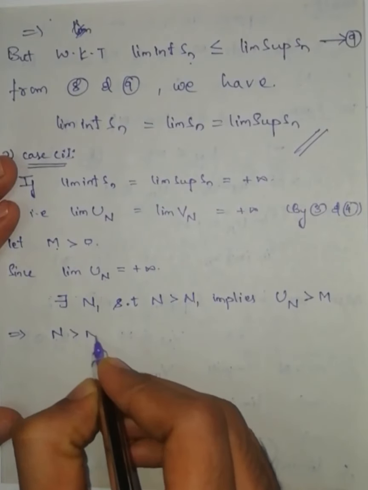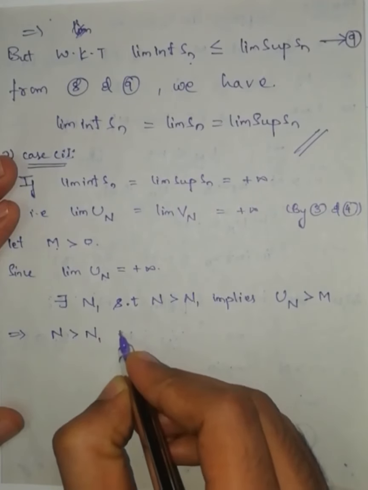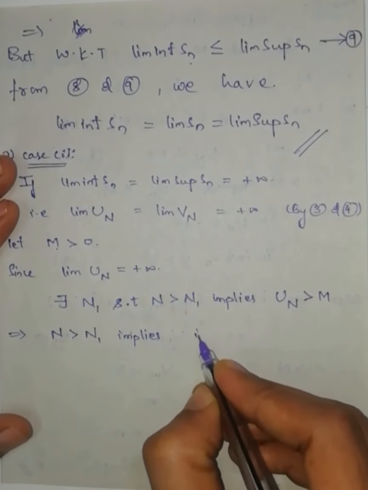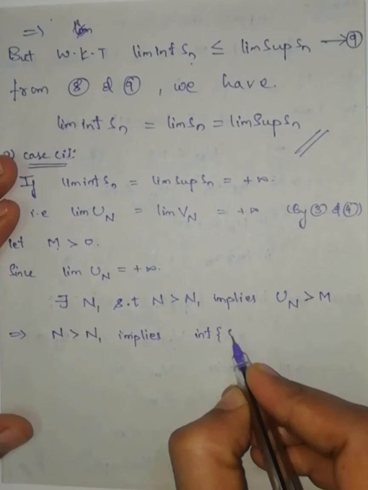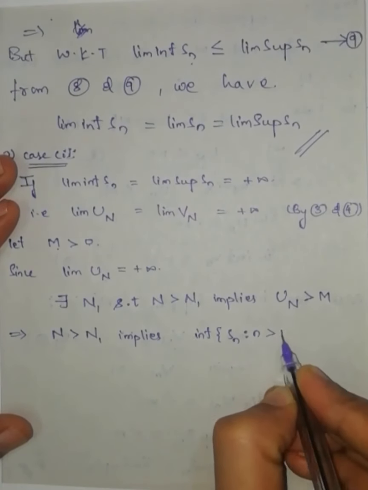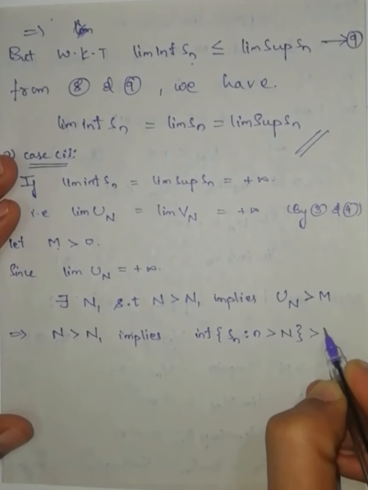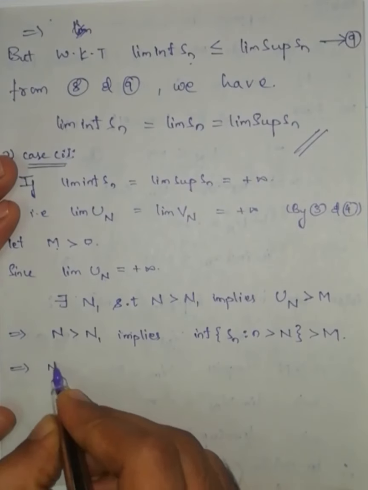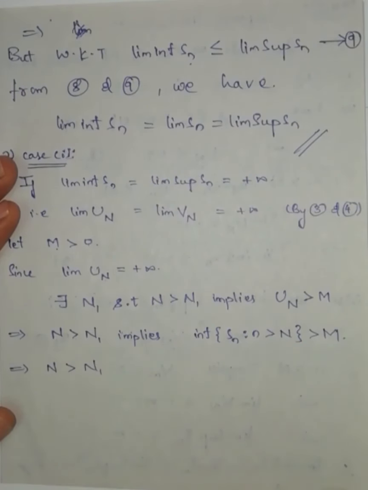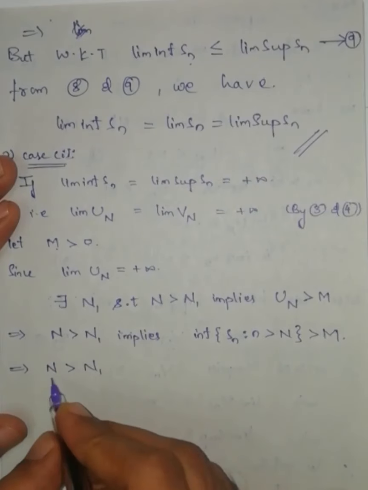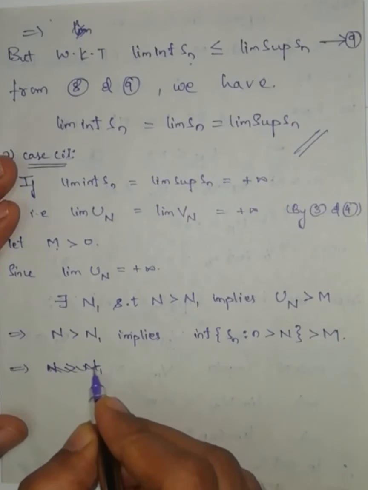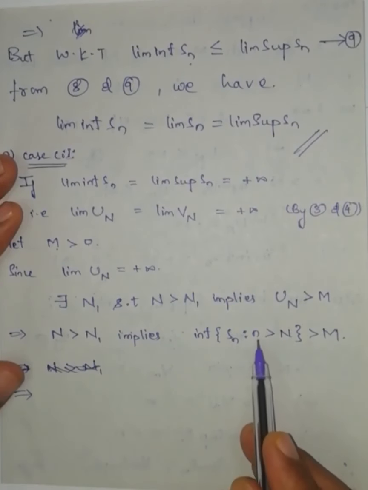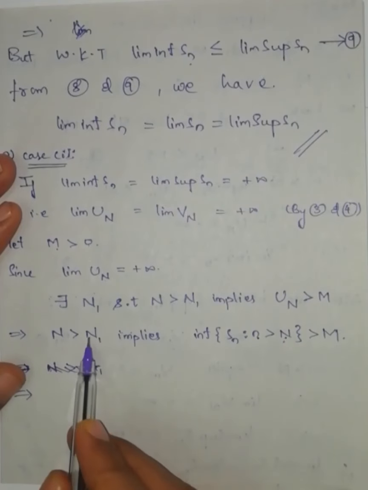Capital N greater than capital N1 implies, from equation number 1, un is nothing but infimum of the set Sn where n greater than capital N, which is greater than capital M. So here I can say that small n greater than capital N greater than N1.